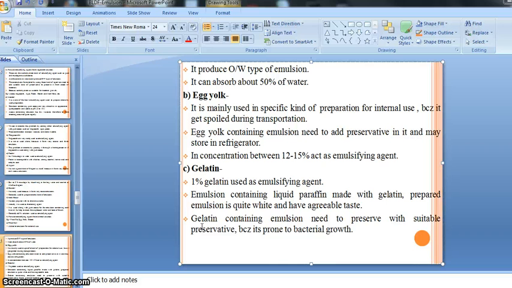It acts as a medium for bacteria, and bacteria easily grow on carbohydrate, protein, fat and cholesterol.